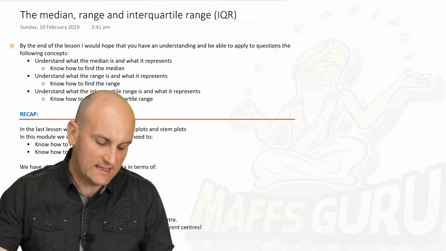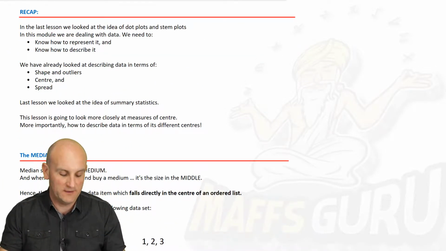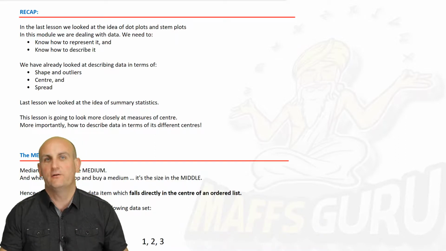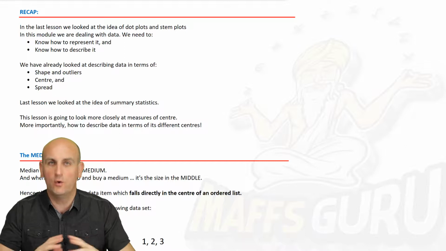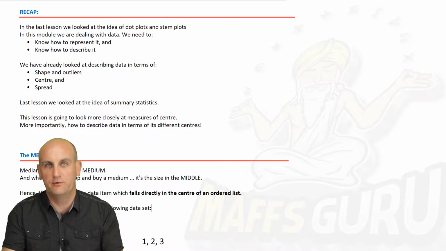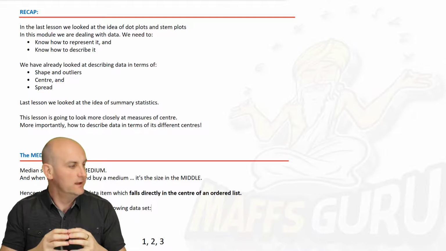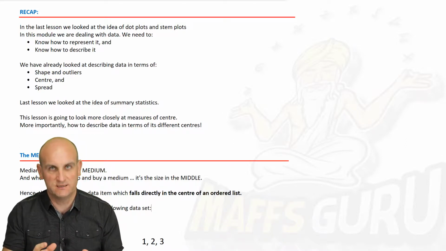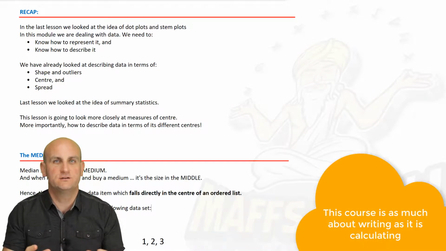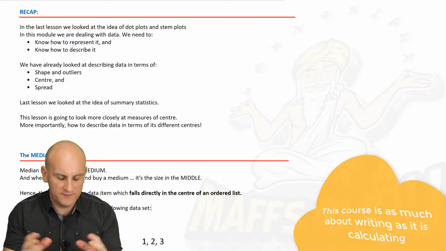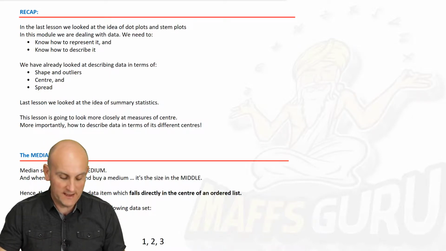So as I say in previous lessons of this particular series on YouTube and on MaffsGuru.com, we've already looked at how to describe data using things like shape and outliers, center, spread, and all of this is critically important because for this particular course, you're going to have to write comparisons between data. When you do your SAC, you're going to look at given data and compare it and look at all of these key features. So the more you learn, the more you understand what you're doing, the better.